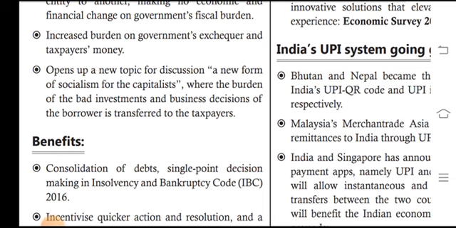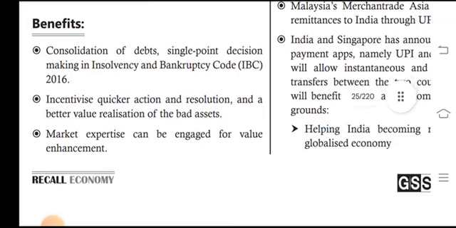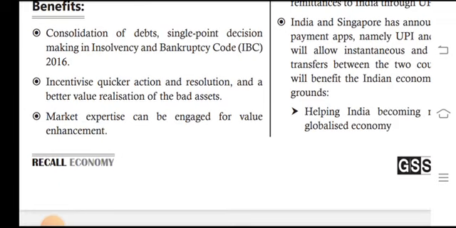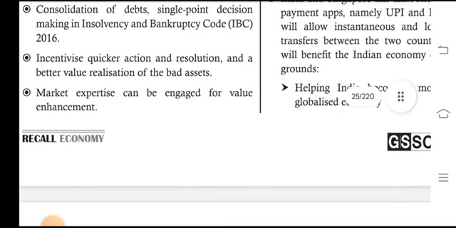This opens up a new topic for discussion on new forms of socialism for the capitalist, where the burdens of the bad investment and business decisions of the borrowers are transferred to the taxpayers. Benefits: consolidation of the debt and single-point decision making under the Insolvency and Bankruptcy Code, IBC 2016, incentives and quicker actions and resolutions, better value realization of bad assets, and market expertise can be engaged for value enhancement.